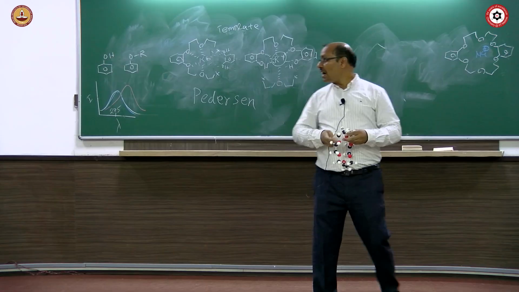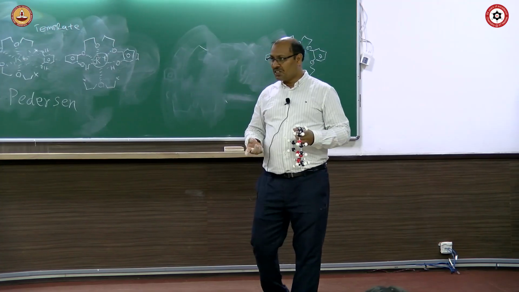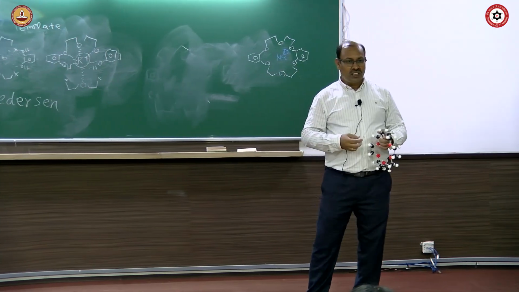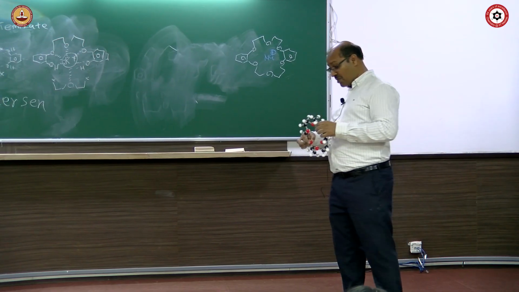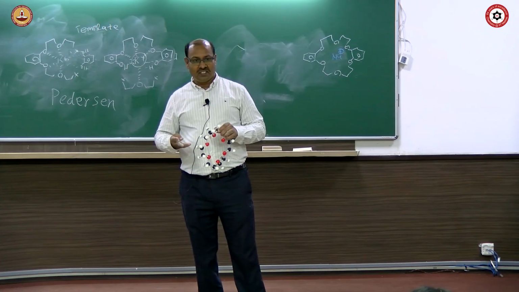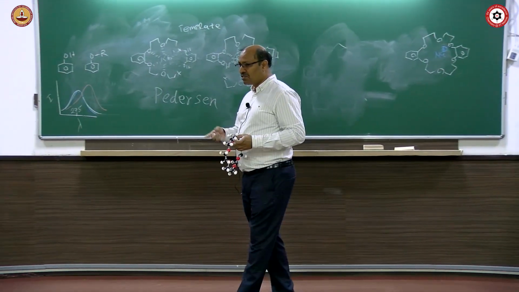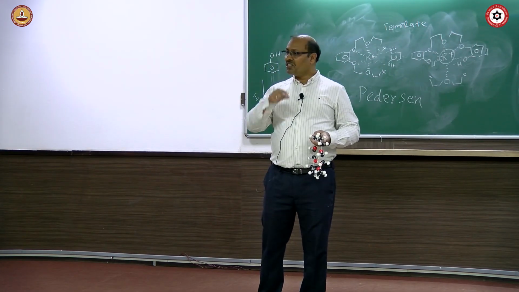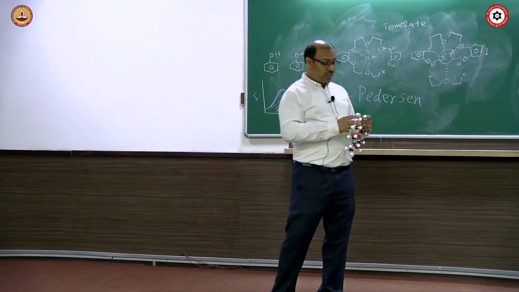Then he tried to prepare a metal complex with a half cycle kind of thing, to do some catalysis work. In the process, he got a small amount of compound, which he analyzed, and ultimately crown ether chemistry started because of him, at that point of time, when he was retired and having no interest in the company's thing. And this was also not his intended work, it was by chance. If he had not taken that small amount of compound and analyzed and tried to study it, then he would not have prepared crown ether. Possibly somebody else at some other point of time, but not at that point of time. And if it is delayed, it could have been much delayed also, who knows. So that's how the crown ether started.